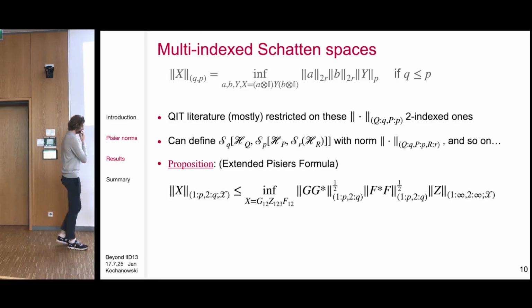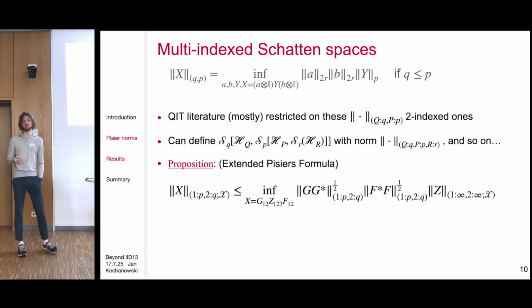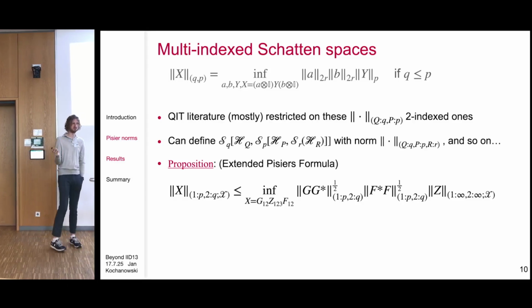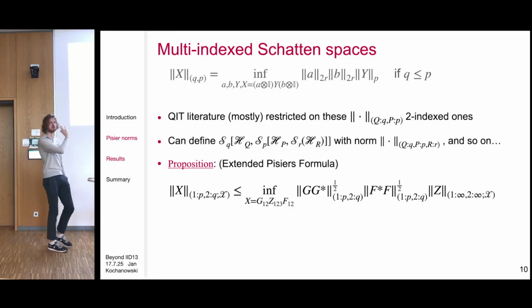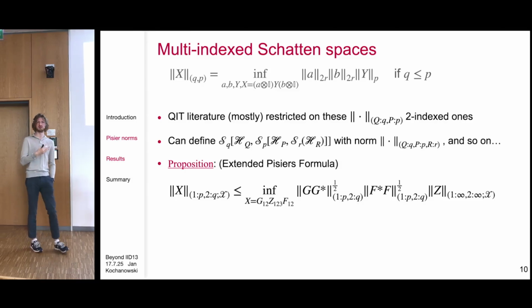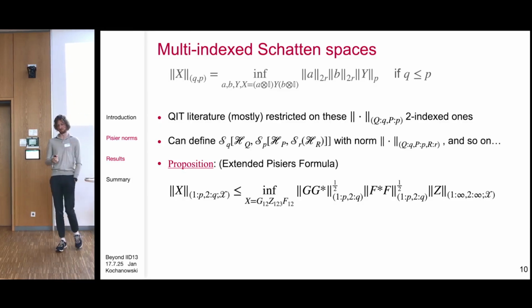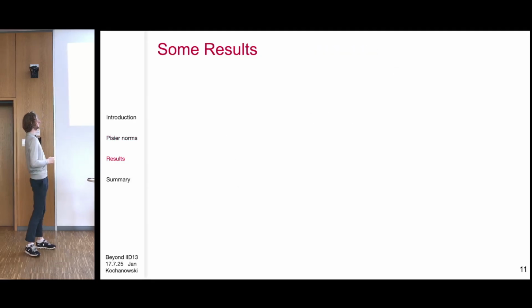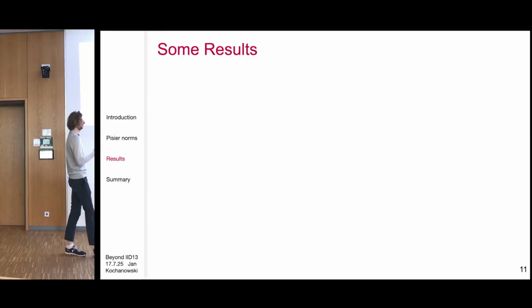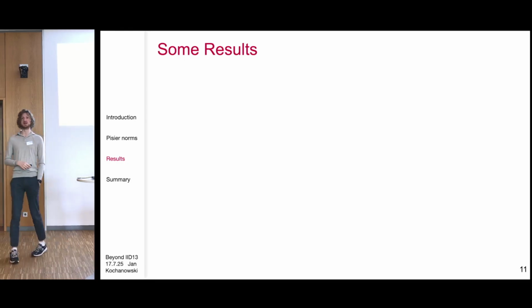But we were able to do this for three indices, because for three indices, this is the application that was sufficient for us. But here you can also take arbitrarily many that you want. And now that we have this generalized formula for, in this case, three indices, we get a bunch of nice results and chain rules that have applications in terms of these optimized conditional entropies.